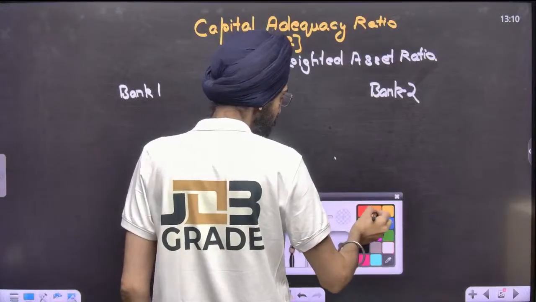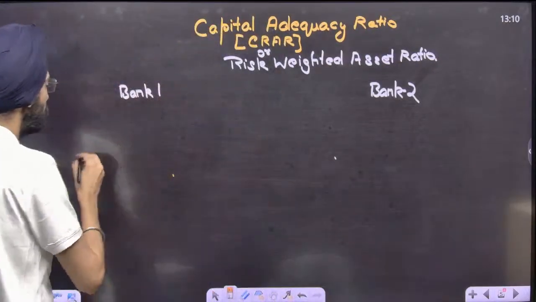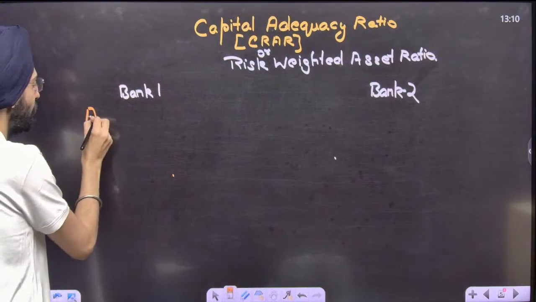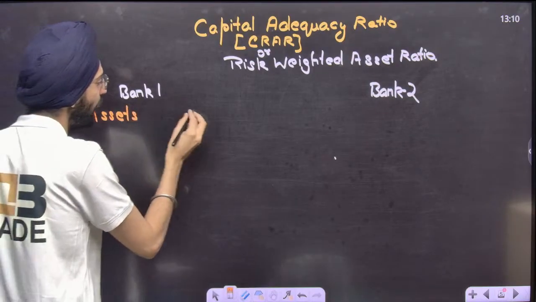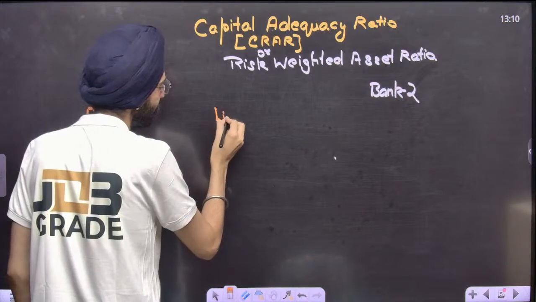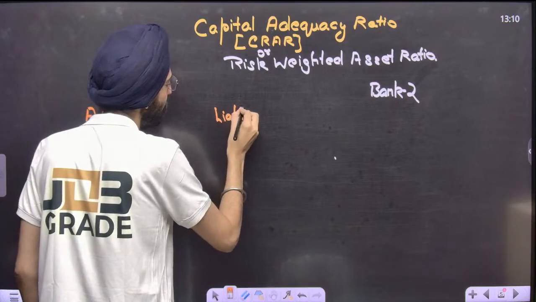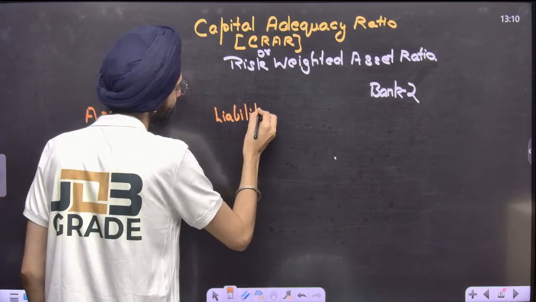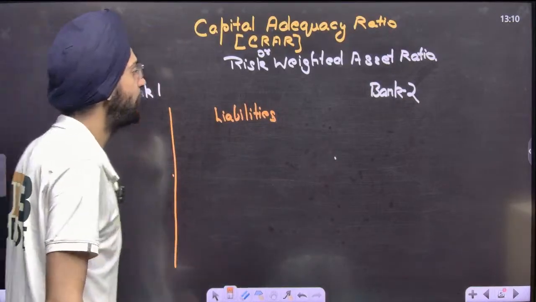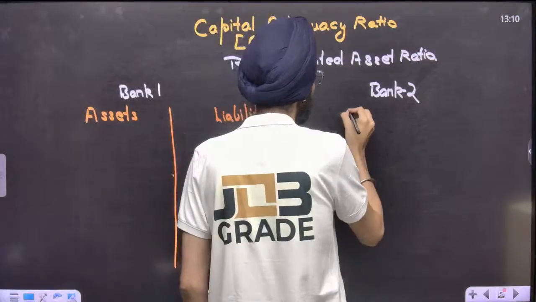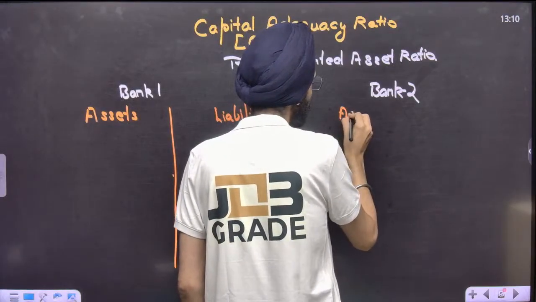Simple, not that complex: assets and liabilities. For each bank there are assets and liabilities. We're going to compare these two banks.